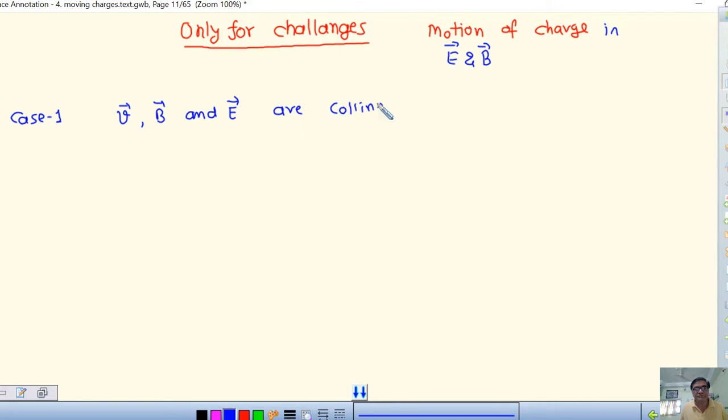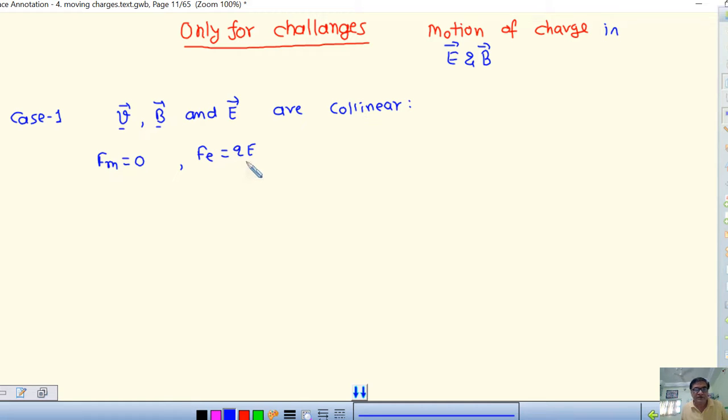Collinear. So what is the motion of the charge if it is like this? One thing is that V and B are parallel or anti-parallel, so you can say that magnetic force is zero, because V cross B, Q V cross B is our formula. V cross B is VB sin theta, so it is zero. Of course, force F is equal to QE acting.